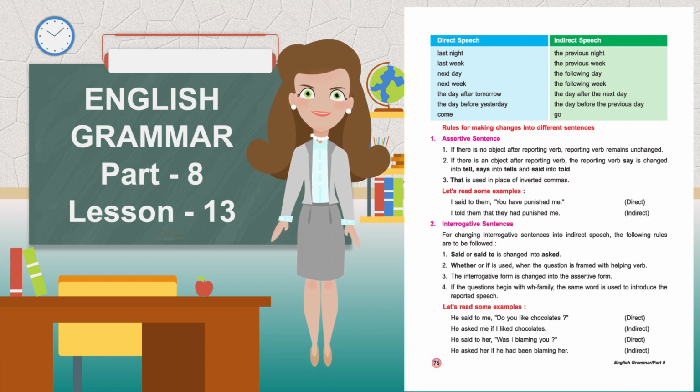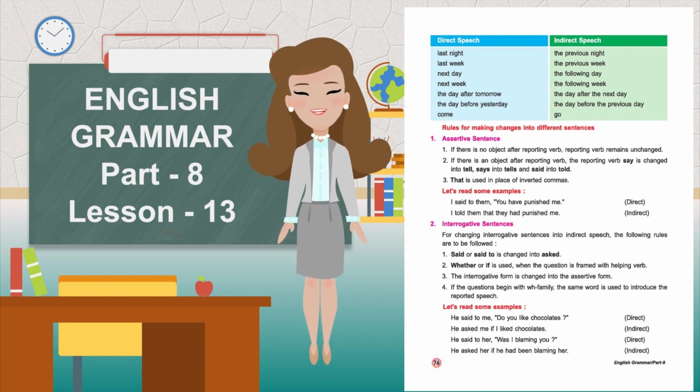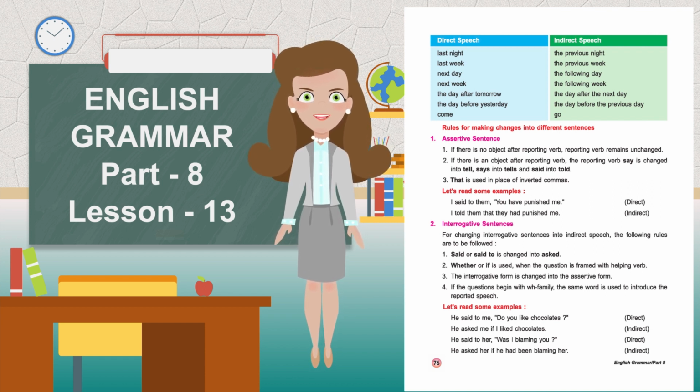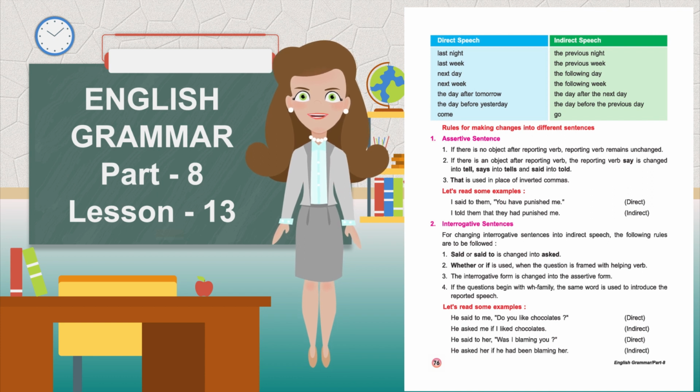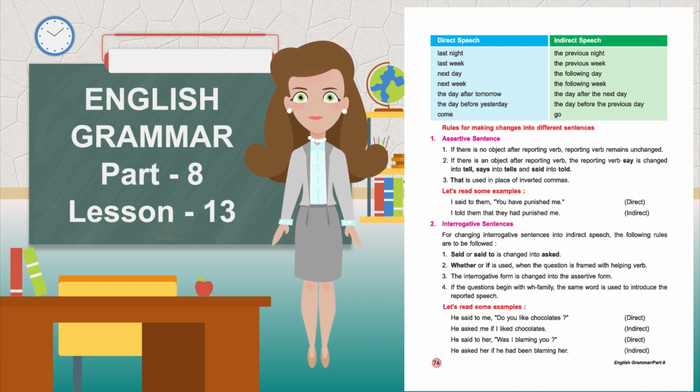Let's read some examples. He said to me, "Do you like chocolates?" Direct. He asked me if I like chocolates. Indirect. He said to her, "Was I blaming you?" Direct. He asked her if he had been blaming her. Indirect.